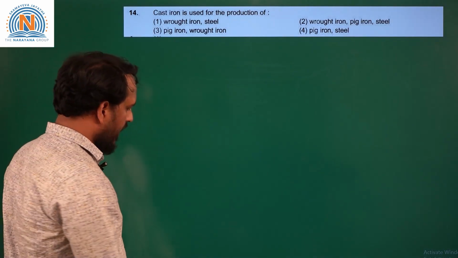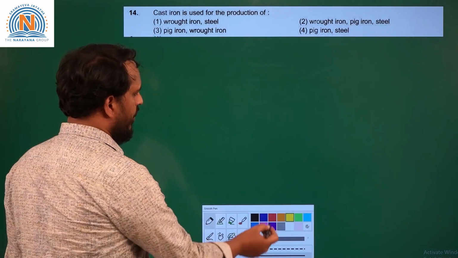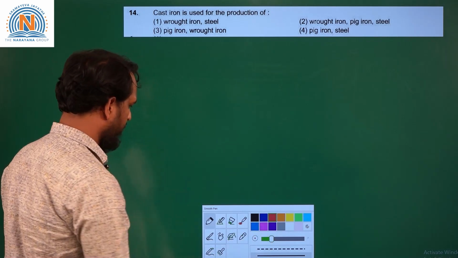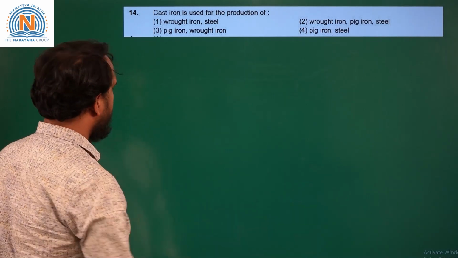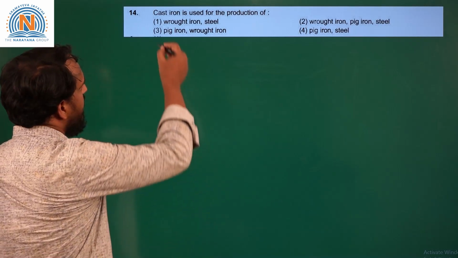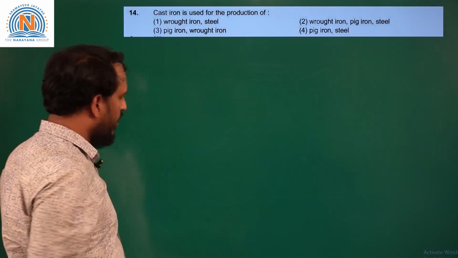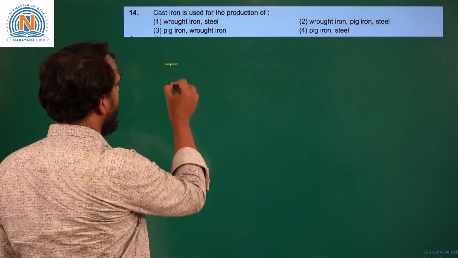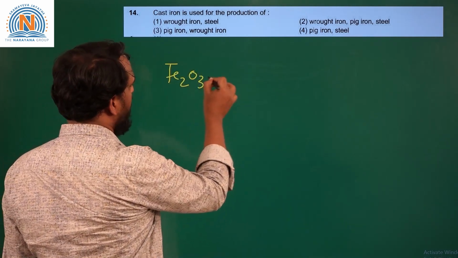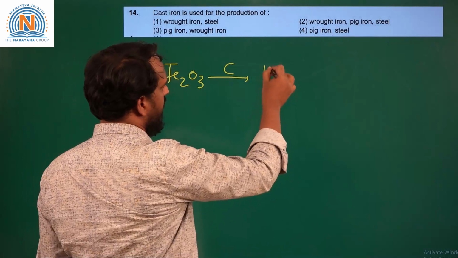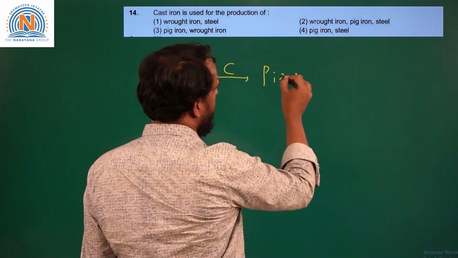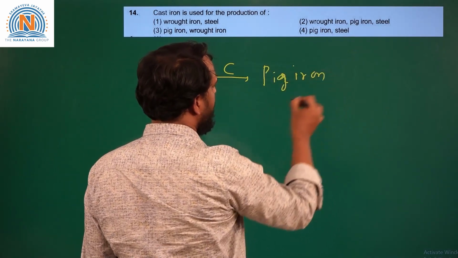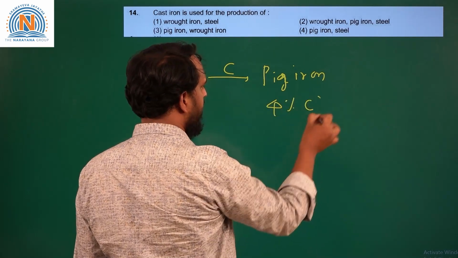So, cast iron is used for the production of what? We know that hematite is used for the production of pig iron. Hematite is Fe2O3. Fe2O3 by carbon reduction method is first converted to pig iron. Pig iron has 4% of carbon as the impurity.